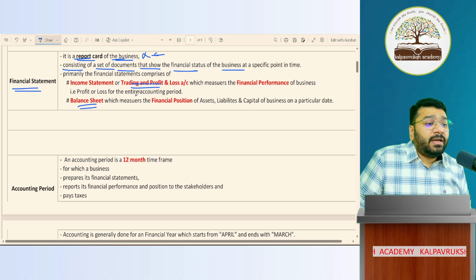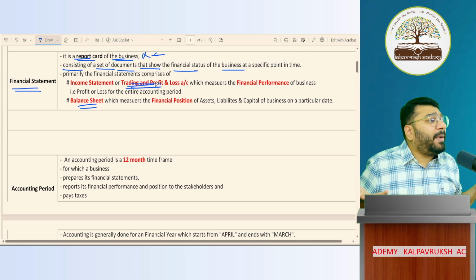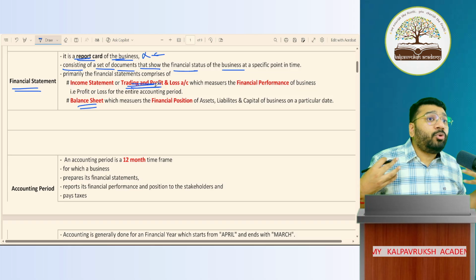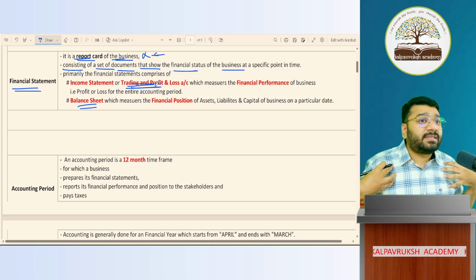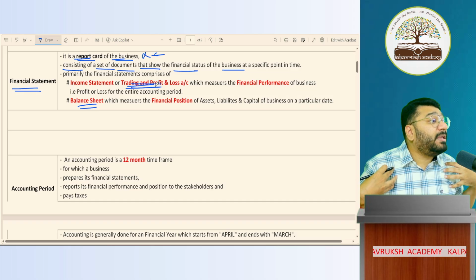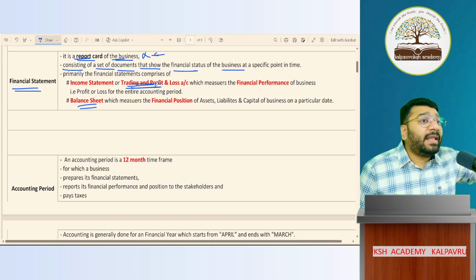Trading and profit and loss account is prepared to identify the performance of my business. How do I know my business is performing well or not well? By looking into profit and loss.